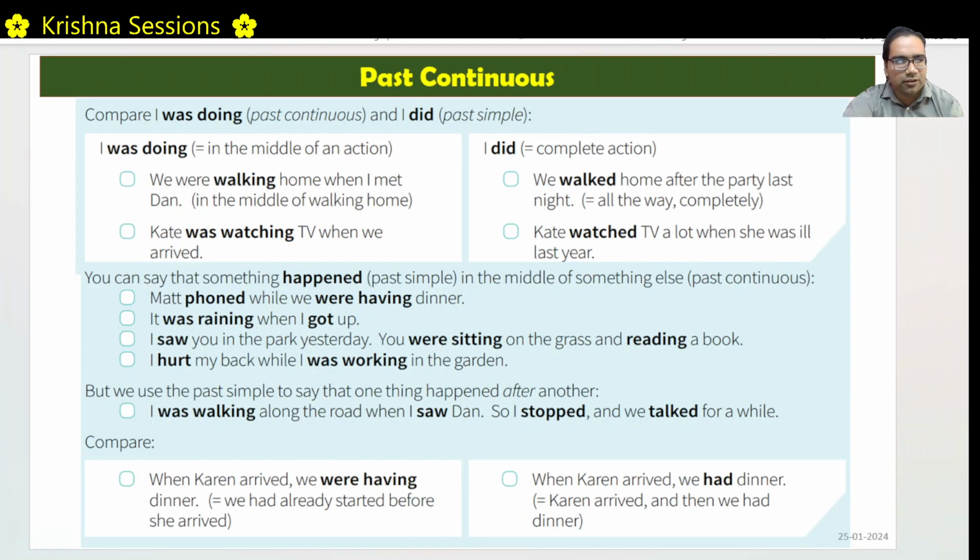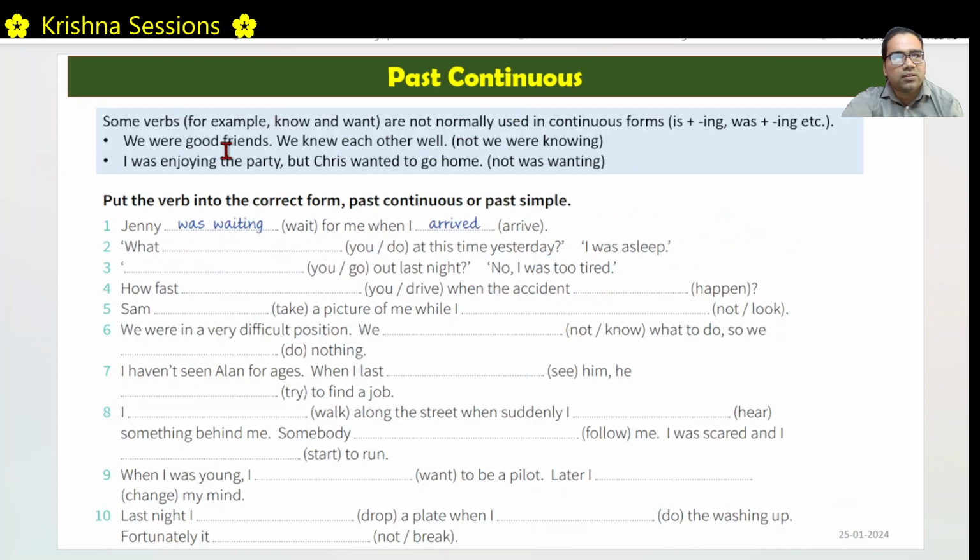Now, some verbs, though they are continuous, we don't normally use them in continuous forms. For example, know and want. Right? We were good friends. We knew each other well. We don't say we were knowing each other well. These kinds of verbs, we don't say we were knowing each other. We say we knew each other well. Right? We were good friends.